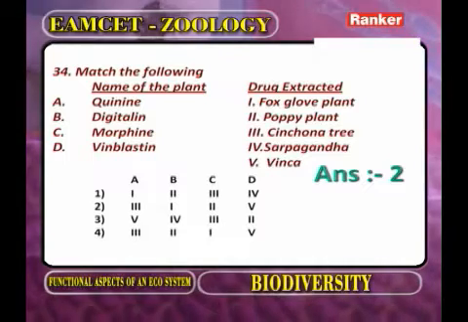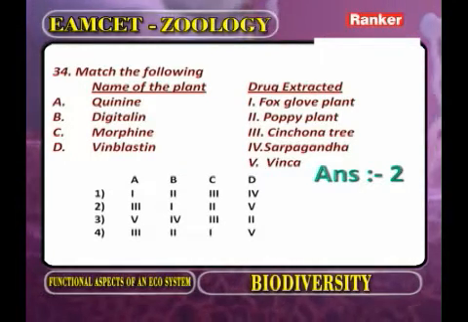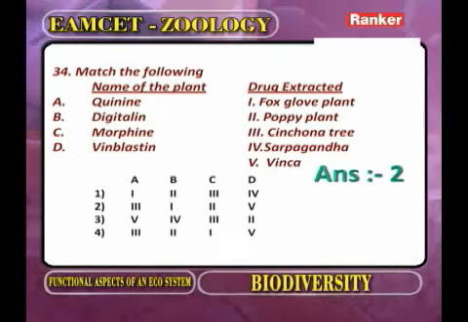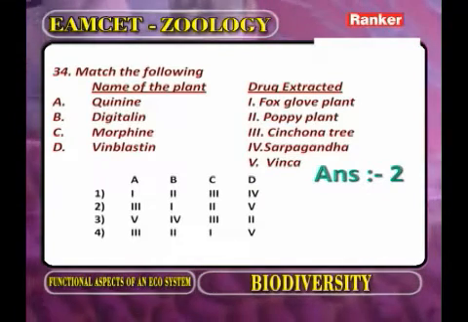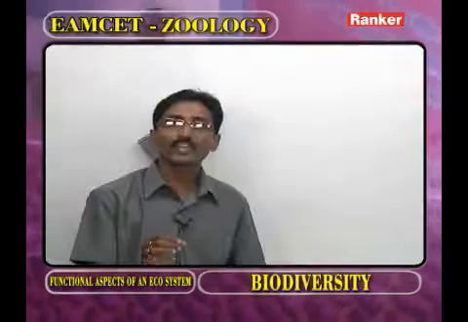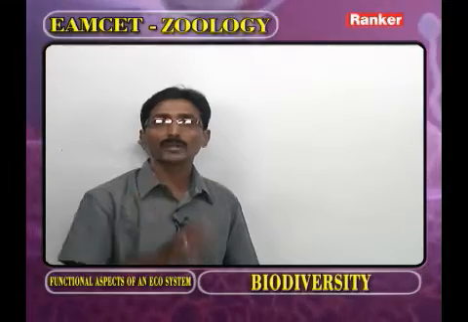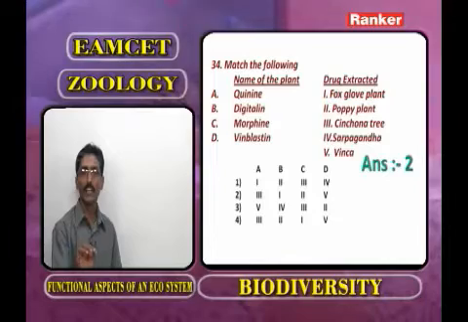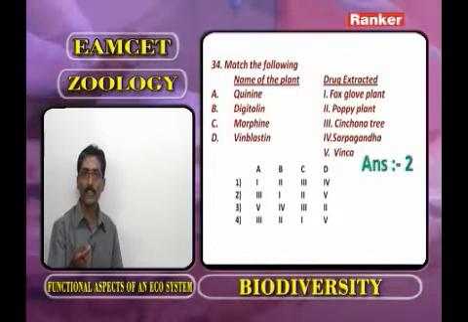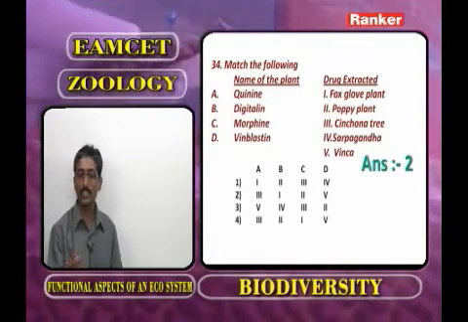Now, list 1: quinine, digitalin, morphine, vinblastine. List 2: foxglove plant, poppy plant, cinchona tree, sarpagandha, vinca. Here we have to discuss the economic importance of biodiversity. In the universe, each species has its own economic importance. Now, quinine, in order to control malaria, quinine is required. It is obtained from the bark of Cinchona officinalis. So quinine is associated with the cinchona tree.